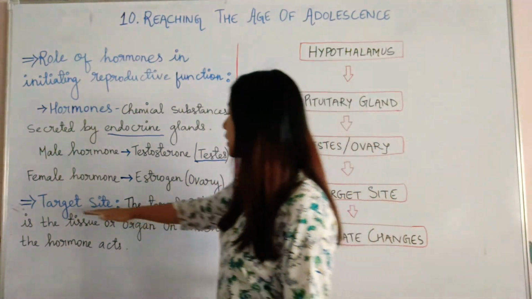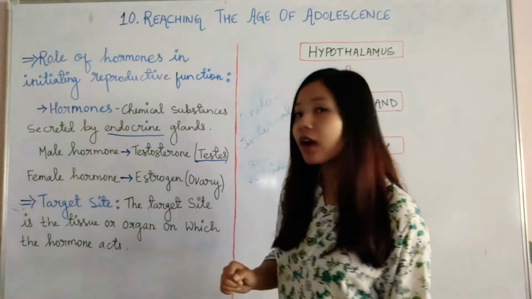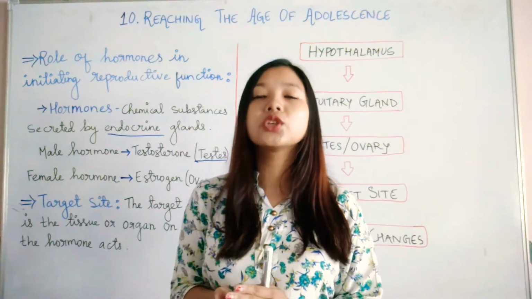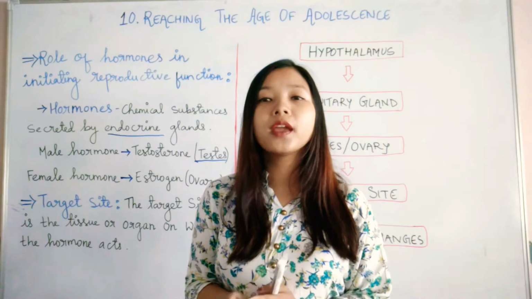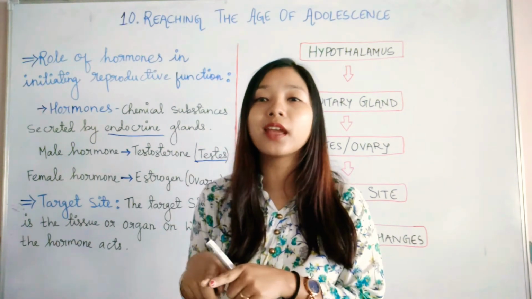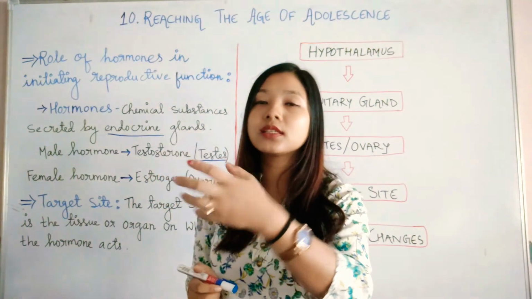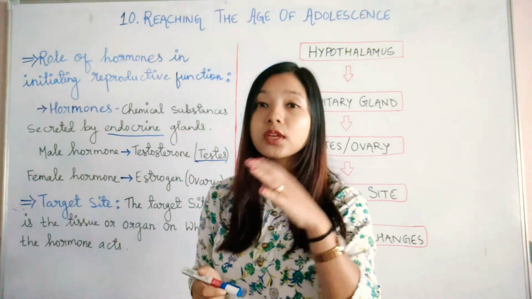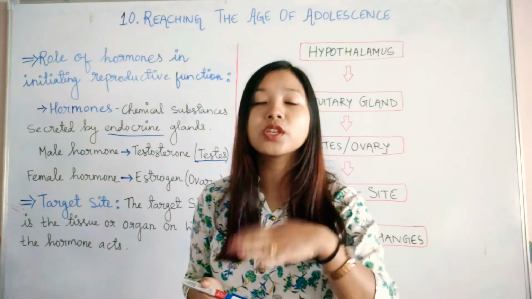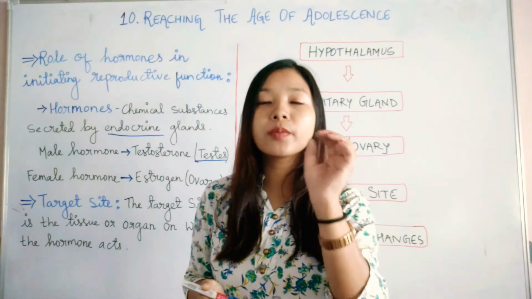Next topic we will see is target site. Target sites are those tissues or organs where the hormone goes and acts. For example, testosterone and estrogen are produced, and they go to a particular site.